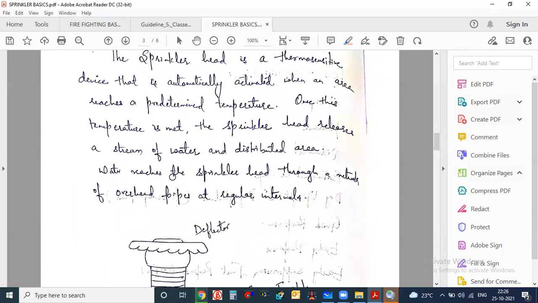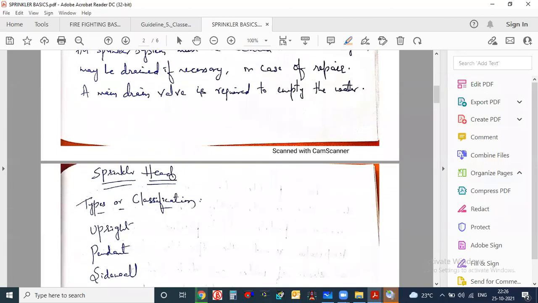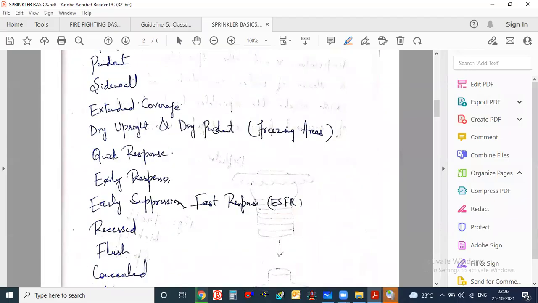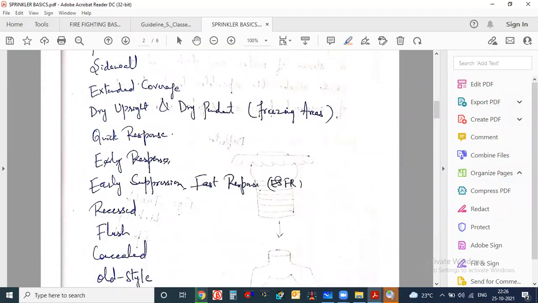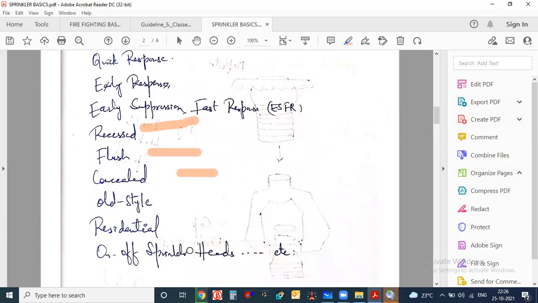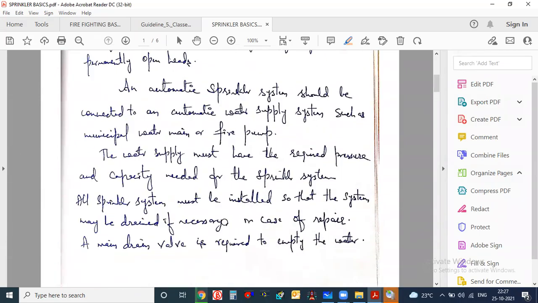Here you will see the complete classification of sprinkler heads: upright, pendant, side extended, dry upright, dry pendant, quick response early suppression, fast response sprinkler, recessed, flush, concealed, residential, on-off. So many types of sprinkler systems, which we will see later when we go for our NFPA 13 topic. That time we will see some different types of sprinkler systems.